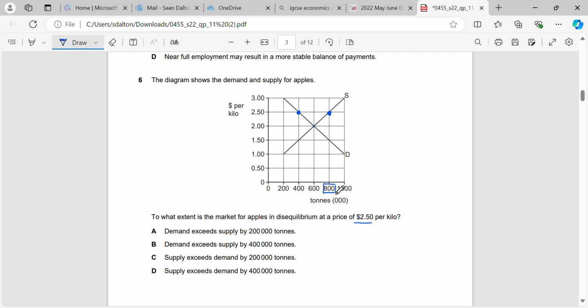Our supply is 800,000 tons, and our demand is 400,000 tons. So what's 800,000 minus 400,000? It's 400,000. And which one is bigger? Supply is further to the right, so we know that it's a surplus or excess supply. In other words, supply is exceeding demand here by 400,000 units.